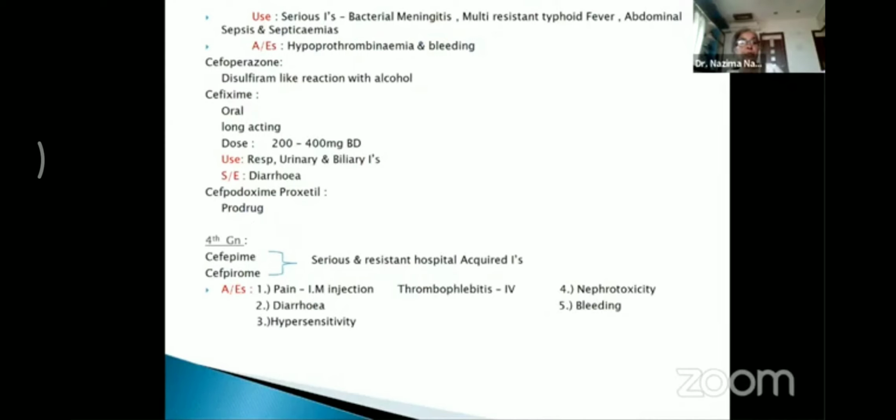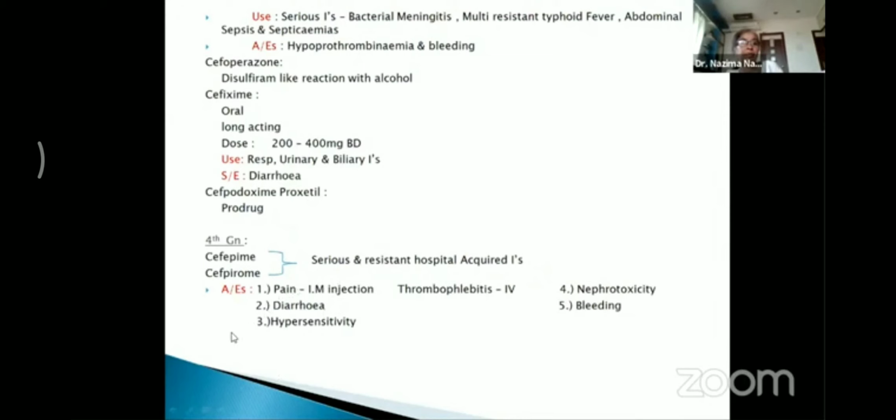Then we come to the fourth generation cephalosporins. The spectrum is similar to that of the third generation cephalosporins. However, these drugs are resistant to the beta-lactamase enzymes released by the bacteria, and therefore these drugs are used in serious and resistant hospital-acquired infections. So these are the reserve drugs, which are used in serious infections.